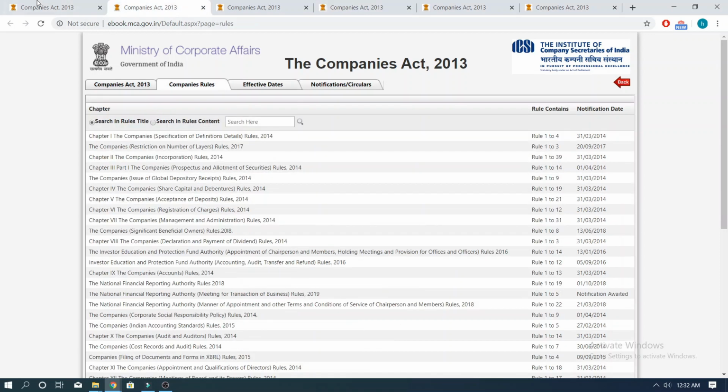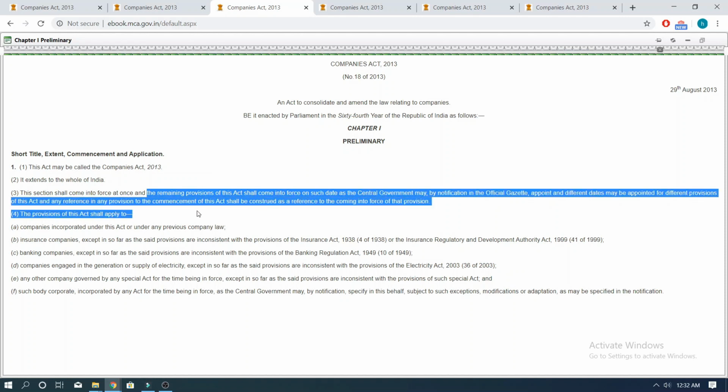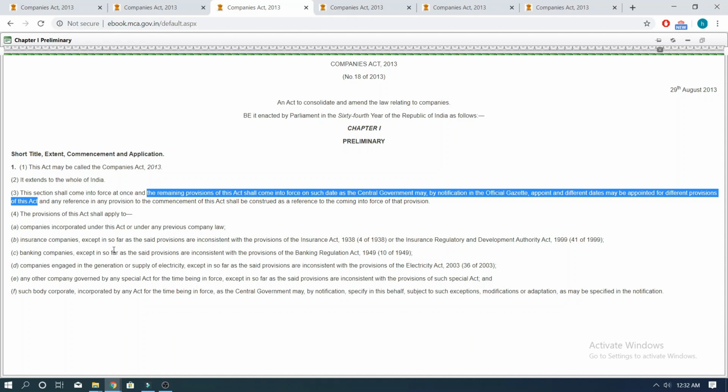Moving on to Part 2, it says, "The remaining provisions of this Act shall come into force on such date as the Central Government may, by notification in the Official Gazette, appoint, and different dates may be appointed for different provisions of this Act." Now, what this means is that the Central Government, that is the Ministry of Corporate Affairs, which is the competent authority, will have the power to decide on which dates which particular sections of the Companies Act 2013 would come into force, and it would do so by notifying in the Official Gazette. Furthermore, it had the freedom to choose and appoint different dates for different provisions to come into force.